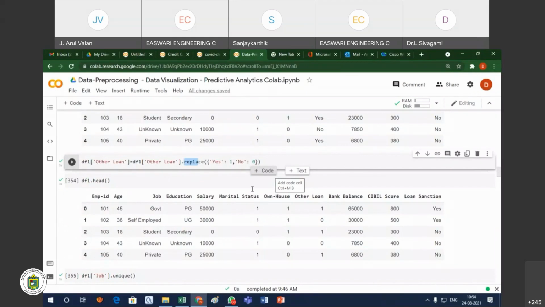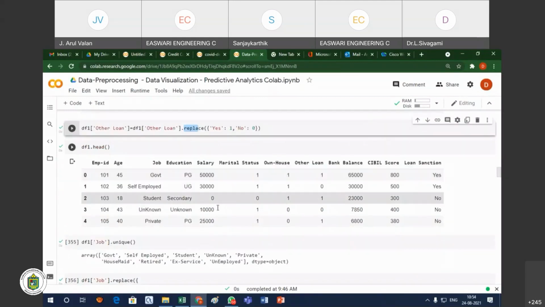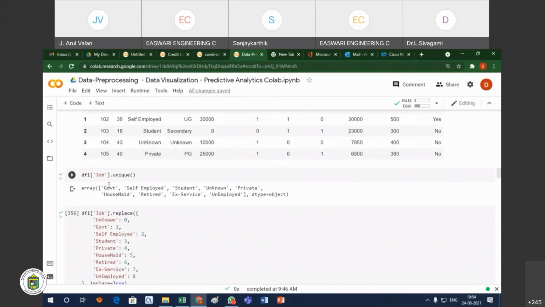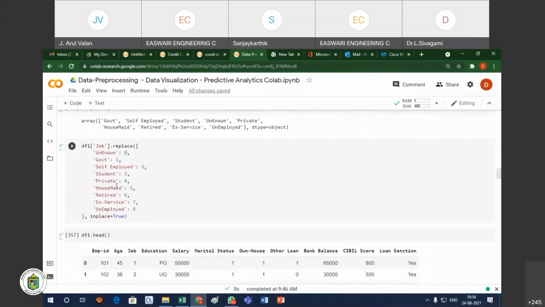Sometimes we have multiple values. Here you see the job. Job has more values. What are the values? Here you see government, self-employed, student, unknown, private, housemaid, retired, ex-service, unemployed. We have so many values, so here we cannot use the two-value option. Here I am preferring the dictionary option.